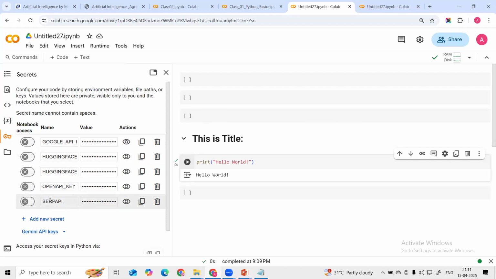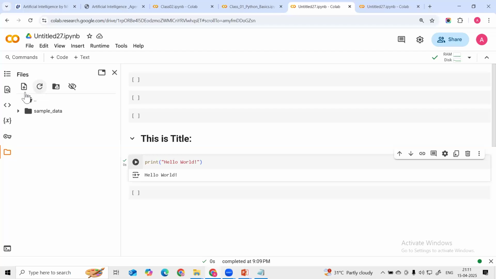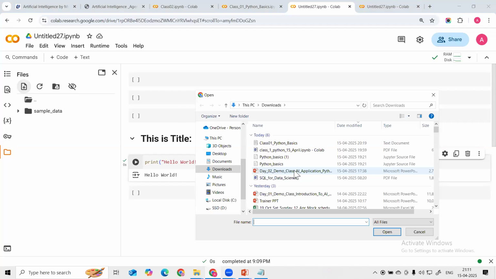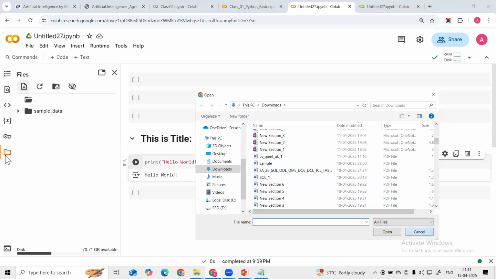Okay, how we can store it, how we can access it, we are going to learn this. Then after that we have this file section. Here we can upload files. If you click here, we can upload these different files. Let's suppose I want to upload these different files. We can upload them here.